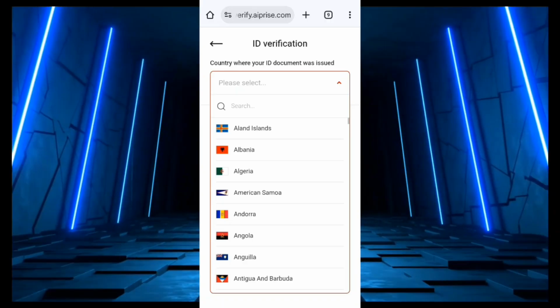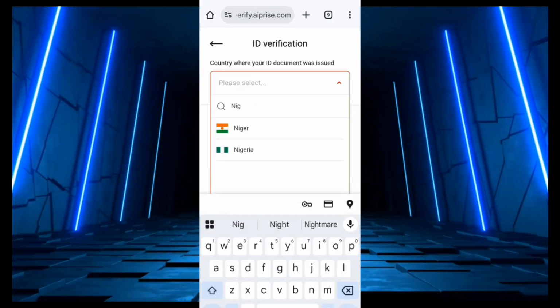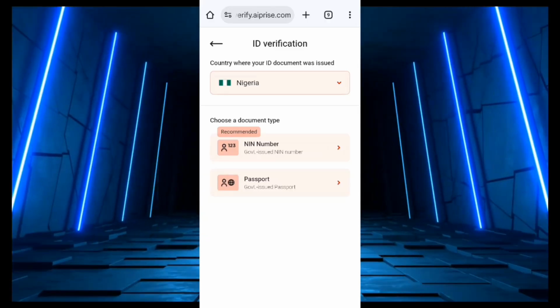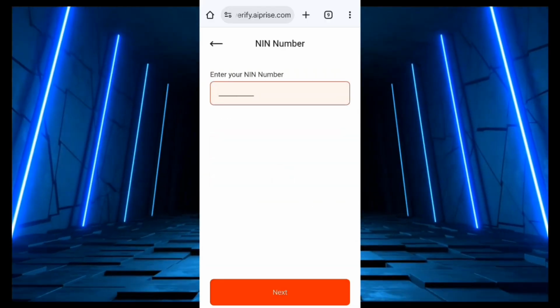All right. So country where your ID document was issued. So we are going to select Nigeria as our country of ID. So choose a document type. So we are going to be going with our NIN number. And then all you have to do is enter your NIN number here and then click on proceed.